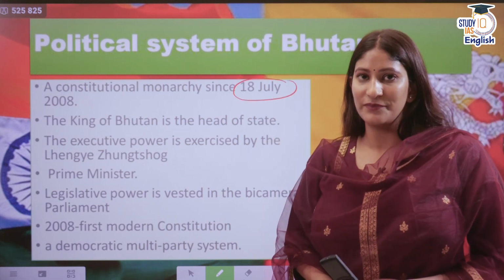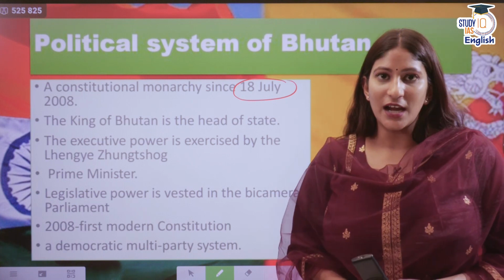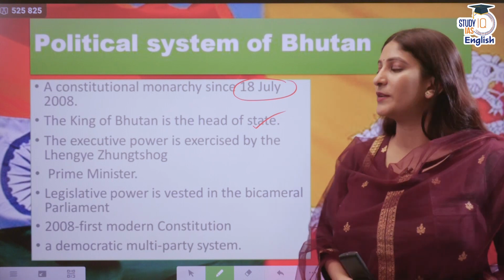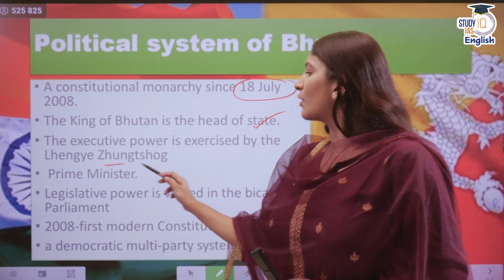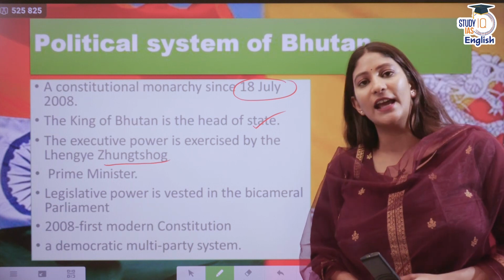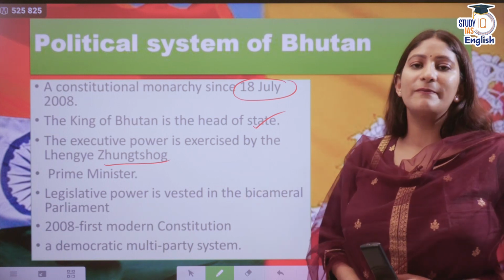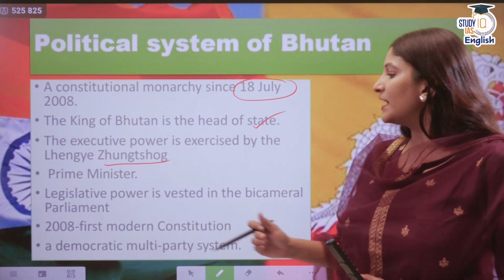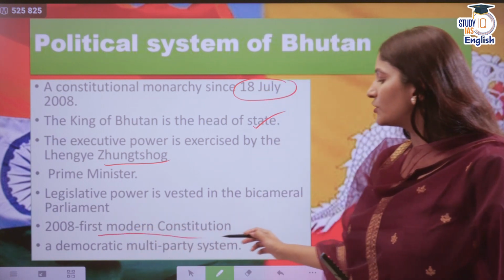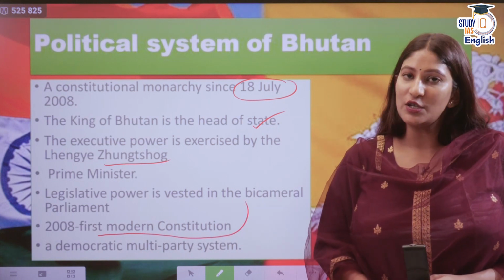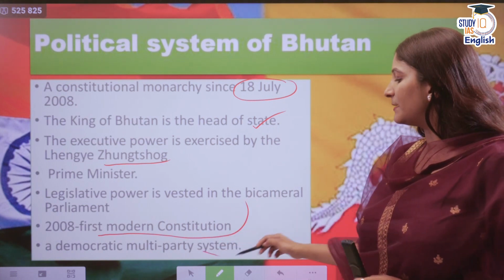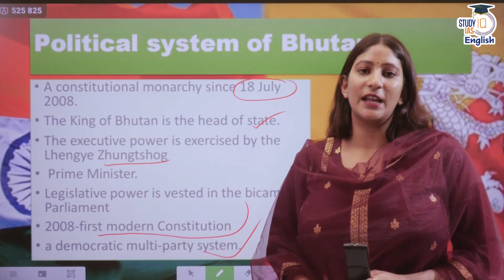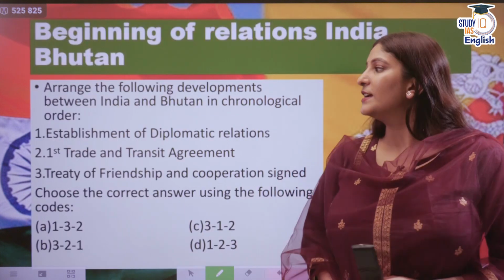It is there since 18th of July 2008. The king of Bhutan is the head of the state and the executive power lies with the Council of Ministers or Lhengye Zhungtshog, and the Prime Minister is the head of it. The legislative power is vested with a bicameral legislature, and in 2008 it adopted its first ever modern constitution. It's a democratic multi-party system. Through this constitution only, it became a democratic multi-party system.